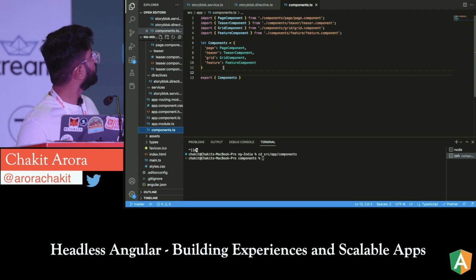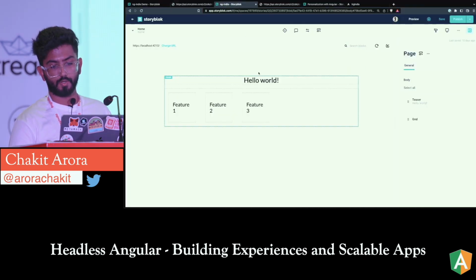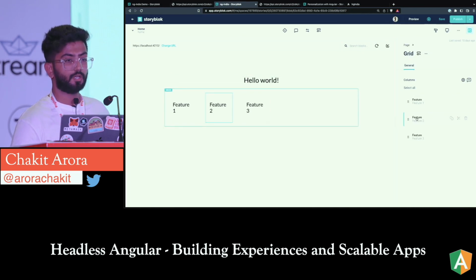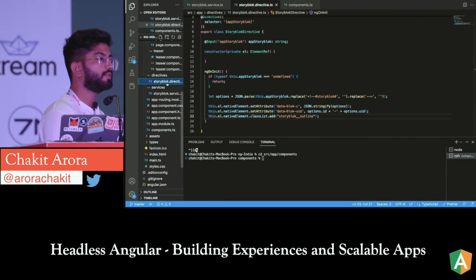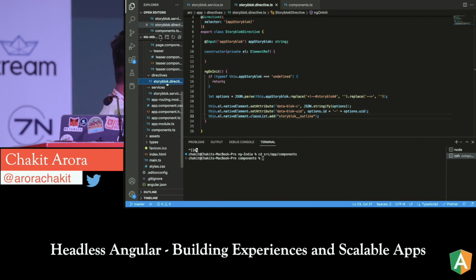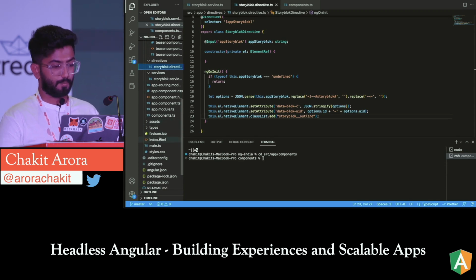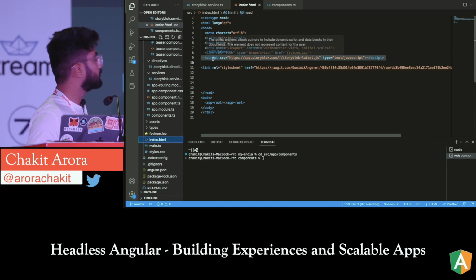So you can see that there are like 4 components. If I go over here, you can see that there is one page, one teaser, grid, and features inside the grid. And these lines which you see over here are coming in from this directive, which is going to be sitting on the components, and this is helping you to see the outlines and stuff. Now the magic where it happens. Firstly, the bridge I was talking about, this is the script for the bridge.